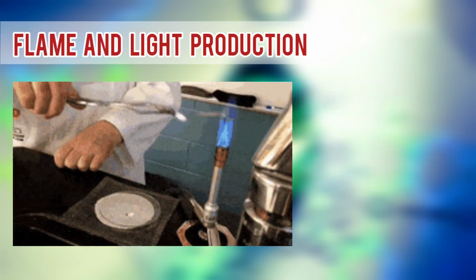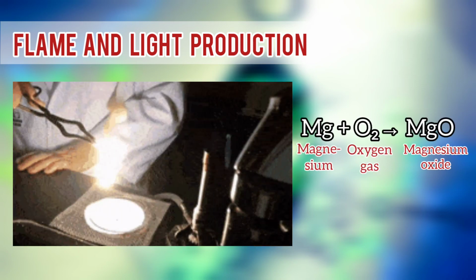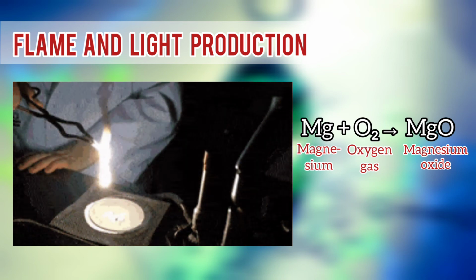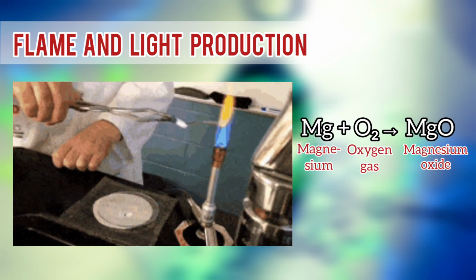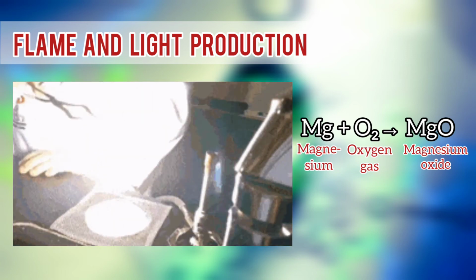Finally, flame and light production can also be observed as another evidence of chemical reaction. This can be seen when magnesium ribbon is ignited to react with atmospheric oxygen. The reaction produces a white sediment of magnesium oxide, but upon reaction, bright flame and light are produced.